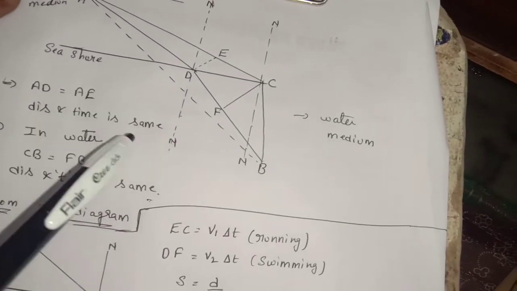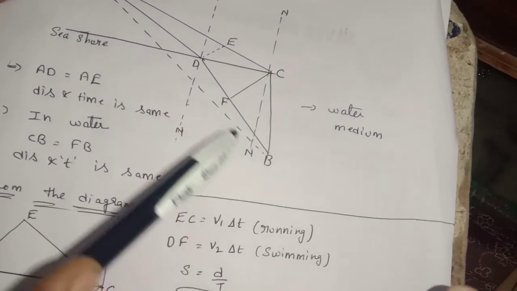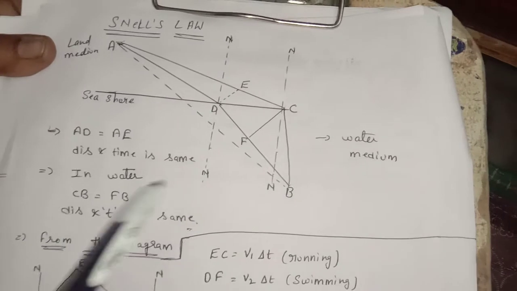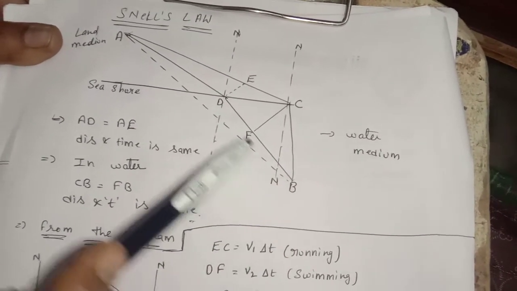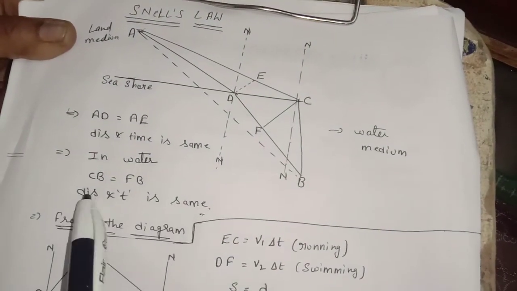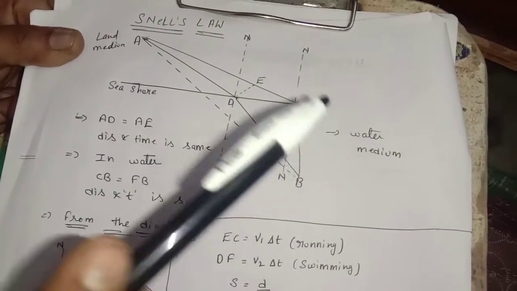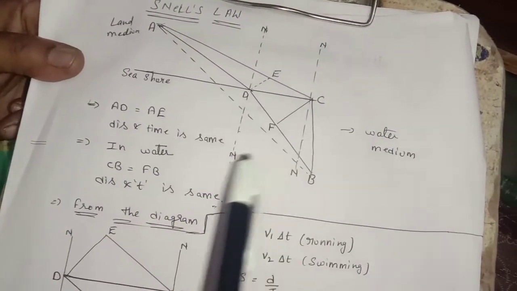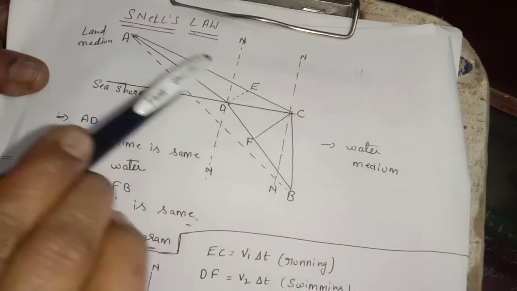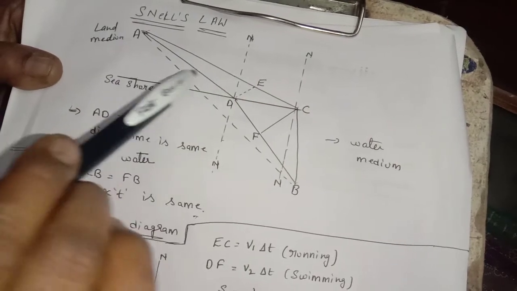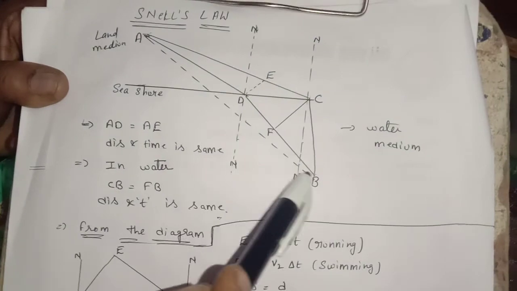In water, see C to B and F to B, the distance and also the time are the same. So from the diagram we take only this much. A to E and A to D are the same distances, and C to B and F to B are also the same distance.